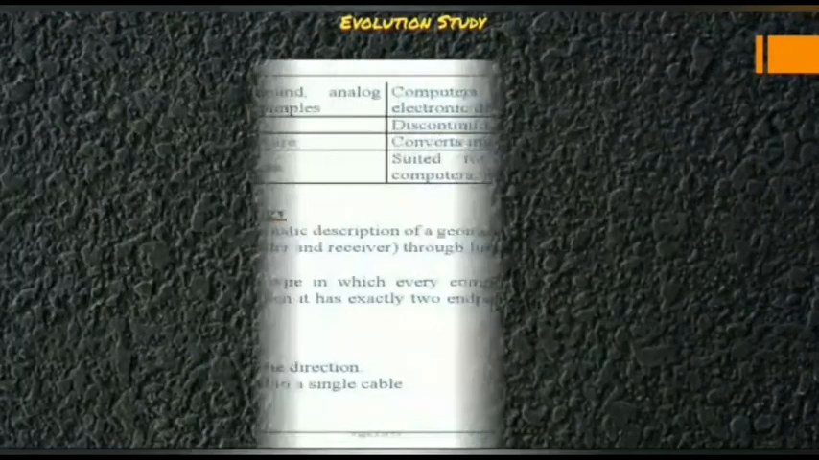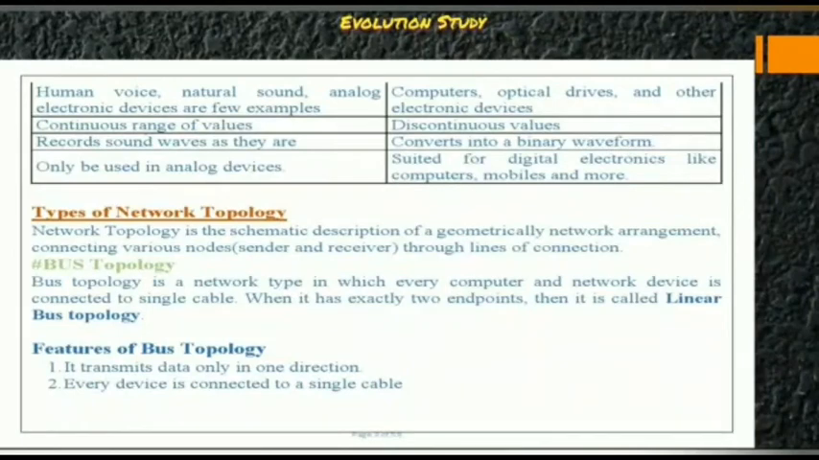Next comes the difference: for the analog, human voice, natural sound, analog electronic devices are a few examples. And for digital, computers, optical drives and other electronic devices. For the analog, a continuous range of values, and for the digital, discontinuous values. It records sound waves as they are for the analog and records into a binary waveform in the digital. The last difference is that analog can only be used in analog devices and digital is suited for digital electronics like computers, mobiles and more.